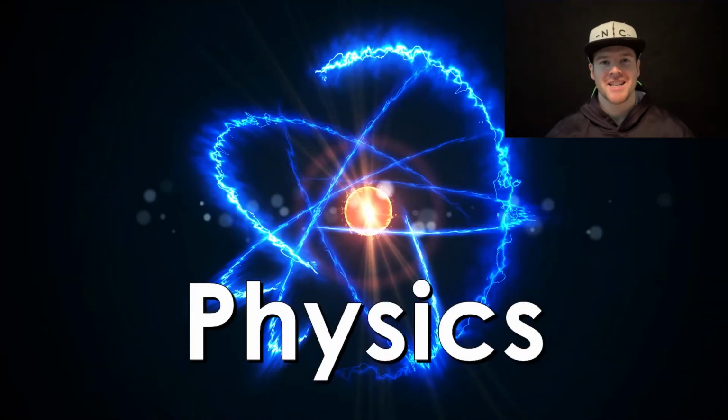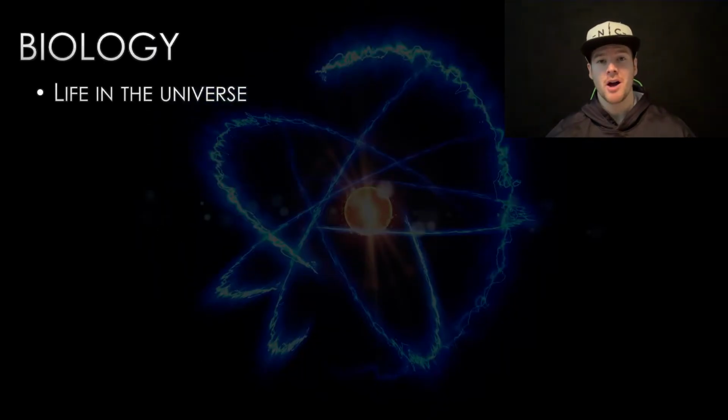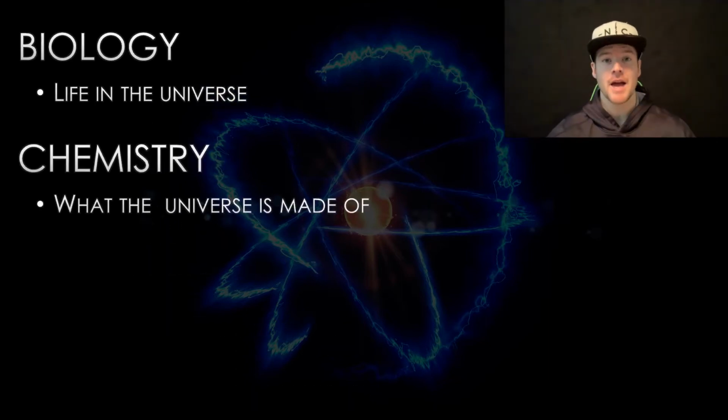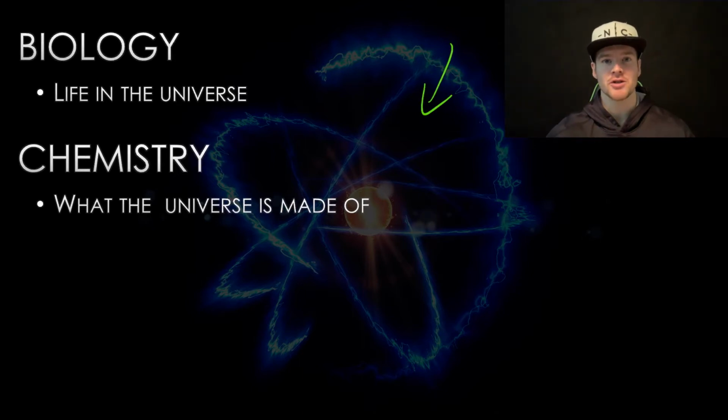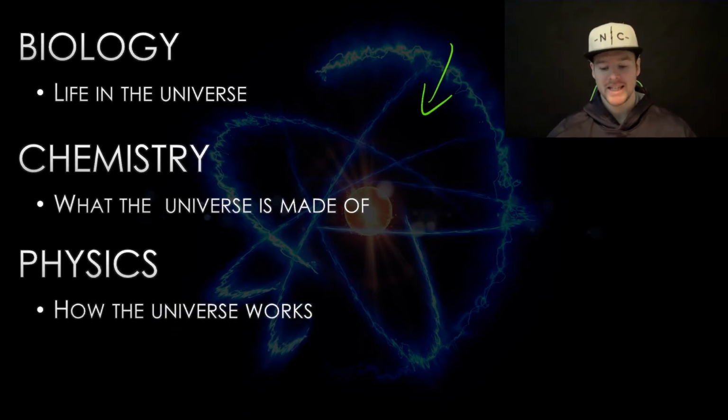Okay, welcome back, Science 10s, to our next unit, which is going to be looking at physics. Previous units that we've covered were biology, which is looking at the study of life in the universe. We also looked at chemistry, which is looking at what the universe is made of. And you might recognize this diagram in the background, looking at protons, electrons, and what everything is made of. But what we're going to be looking at in physics is the rules by basically how all these things work.